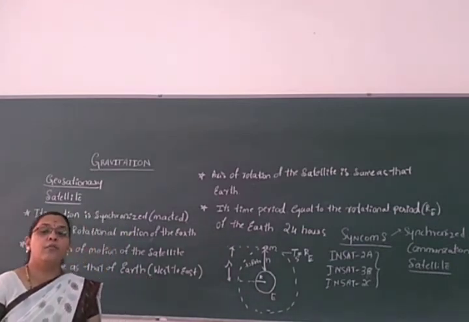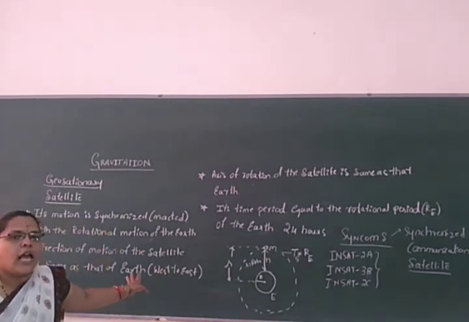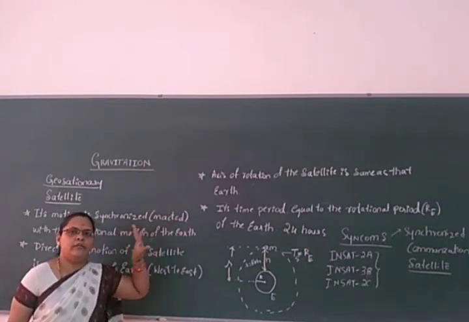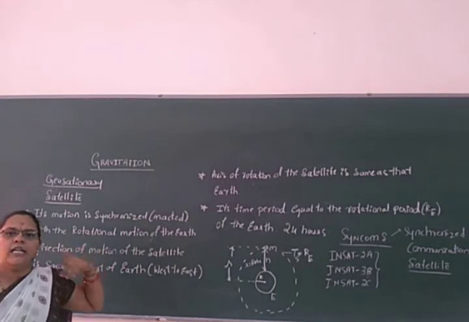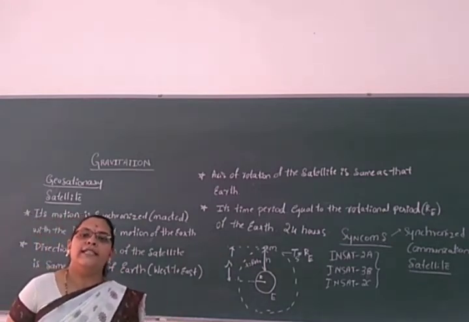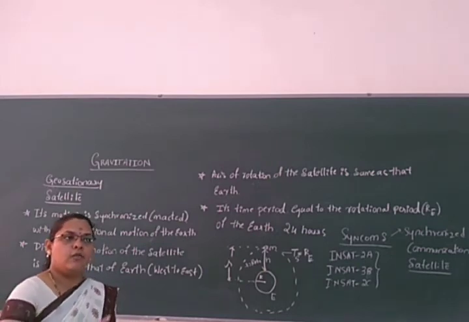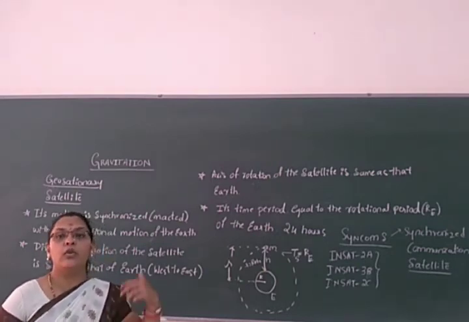Now comes the point here, polar satellite. What is this polar satellite? Same as we said here, the satellite which is moving in a closed orbit is also called a parking orbit. That is for the geostationary satellite. Similarly, one more satellite, that is the polar satellite, is moving on an axis which is perpendicular to the direction of the equatorial plane.